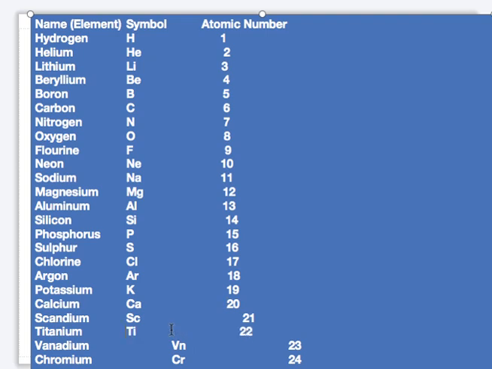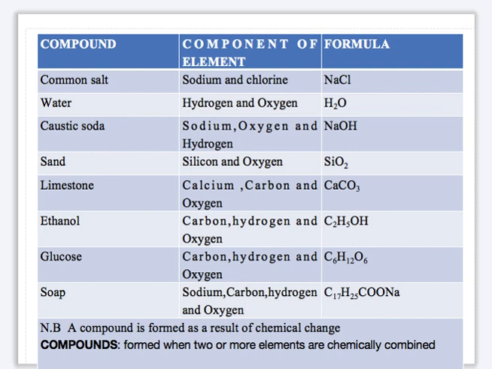And we have number 23, vanadium, that's V. We have chromium, that's Cr, number 24. And number 25 is manganese. And number 26 is iron, that's Fe.